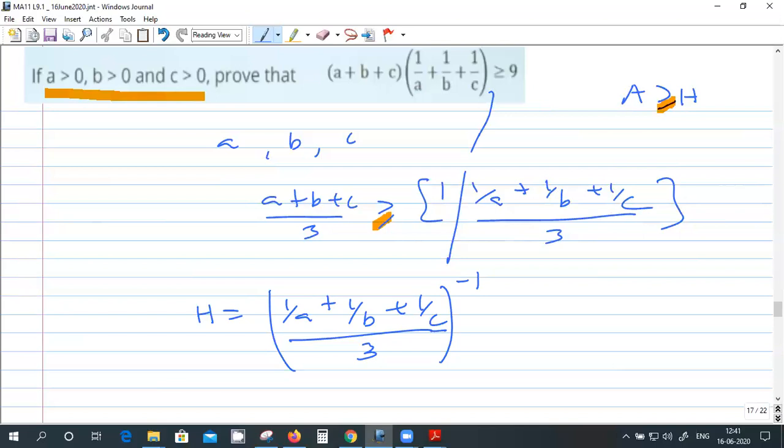Okay, so when a equals b equals c, the arithmetic mean is a plus b plus c divided by 3, so it will be a, right? And the harmonic mean, 3 divided by (3 by a), is again a. So only when all the numbers are equal, the arithmetic mean will be equal to the harmonic mean and also equal to the geometric mean. Here in this problem, he has given a, b, c greater than 0. He has not said a equal to b equal to c is not included. That's also a possibility, that's why the equal sign is included here.